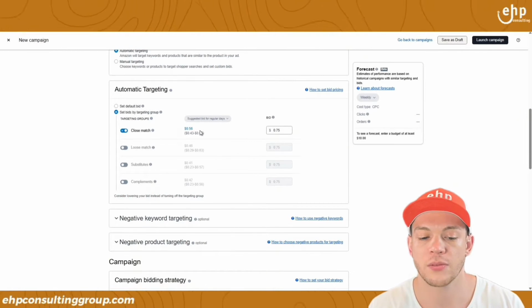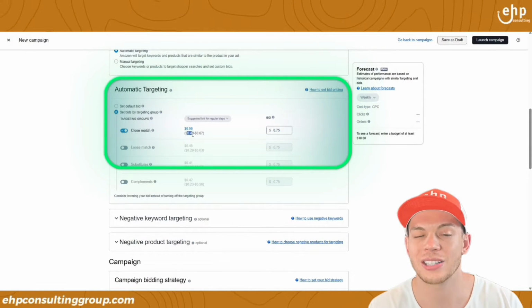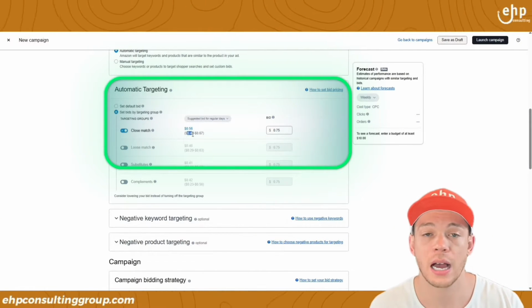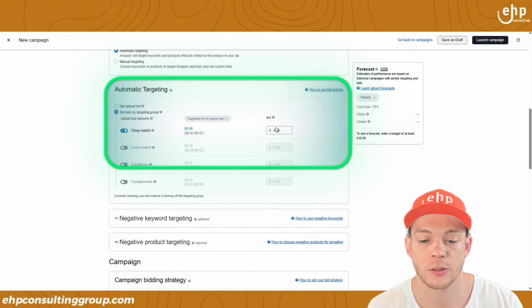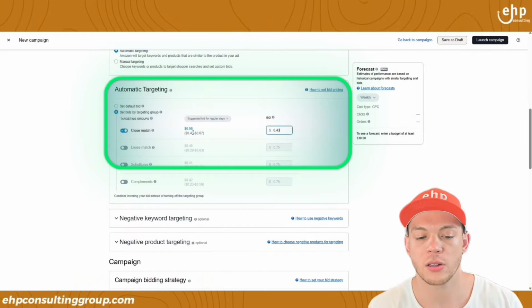Now, the bid for some reason is super duper high. We're going to lower that bid. You want to lower it as low as possible. If it's not spending, we can increase it later. So again, we're going to do 43 cents. And we're going to go down. It says the lowest is 43 cents.